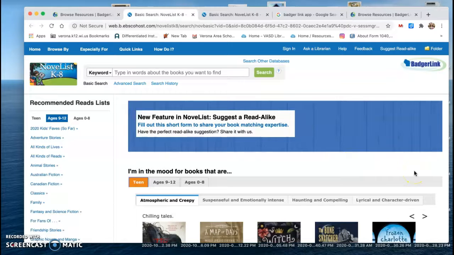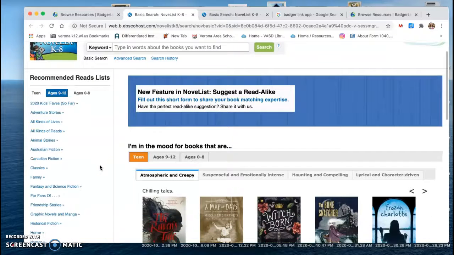Now, Novelist is not a place to check out books. It's a place to get book recommendations. So in normal times, readers would come into the library and ask their middle school librarian what they would recommend reading next. Well, it's good that we have another resource that we can use from anywhere.